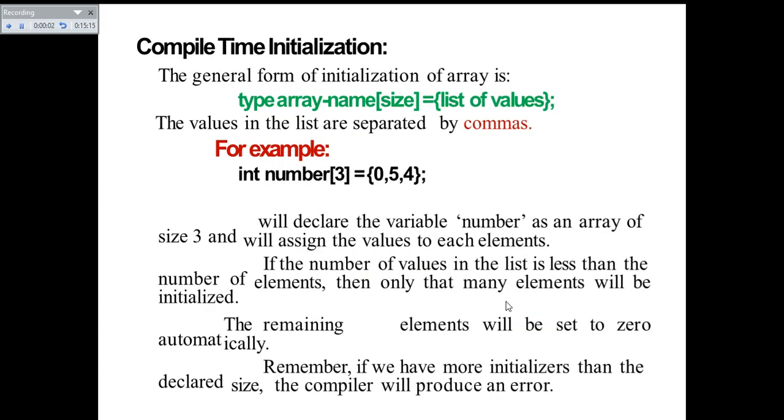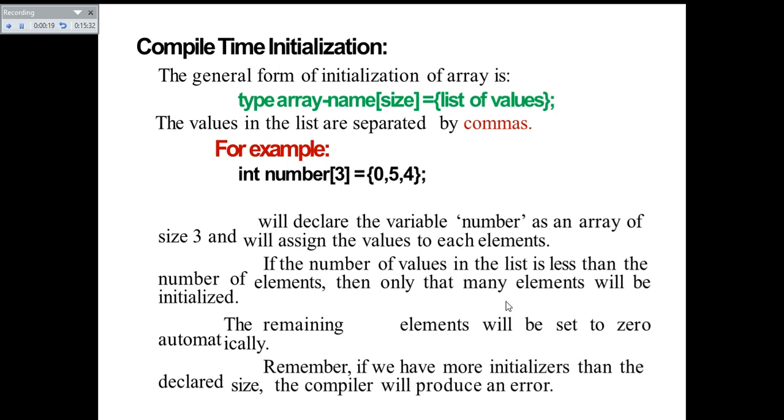Compile time initialization. The general form of initialization of an array is type array name of size equal to list of values. This is the example syntax in which you can store the array values at compilation time.